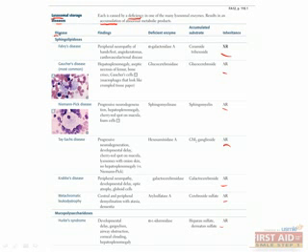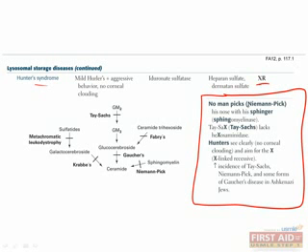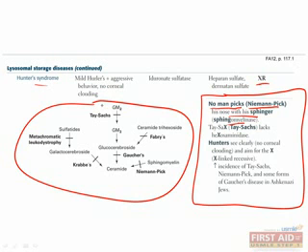You'll probably get a question in your Step 1 that asks you to identify the specific disease, deficient enzyme, accumulated substrate, or clinical findings that result from one of these lysosomal storage disorders. To get these questions right, you should take some time to memorize this table and pay particular attention to what distinguishes these from each other. As usual, we provided some mnemonics that can help you remember these. For example, to remember that Niemann-Pick results from a deficiency in sphingomyelinase, you can use the mnemonic "No man picks his nose with his finger." This diagram can help you visualize where each deficiency lies in relation to others in the pathway, but while this may be helpful for organizing these in your mind, you don't have to memorize it for your exam.